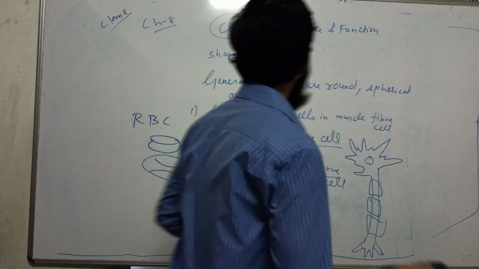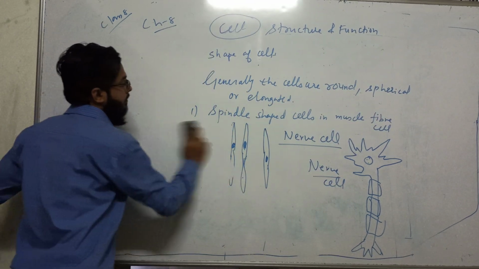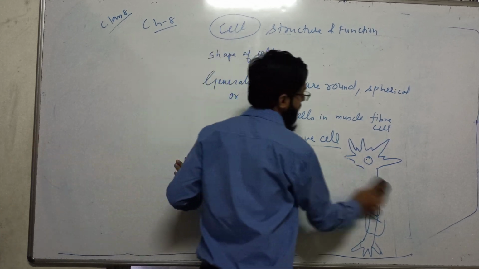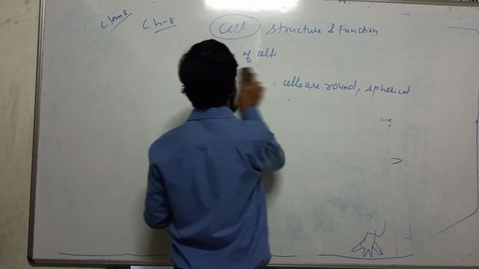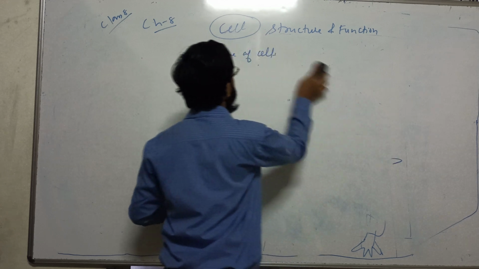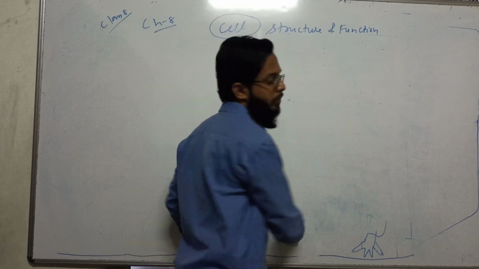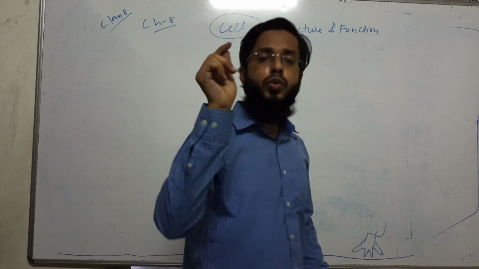Now let's talk about the plant cell shape. We will talk about the components of cells. What do cells have? Cells have a cell membrane. And first, let me tell you.